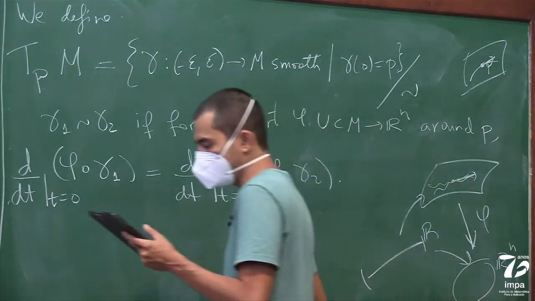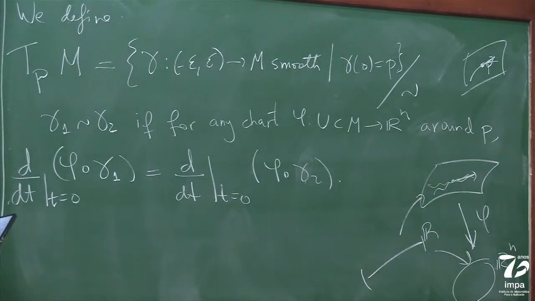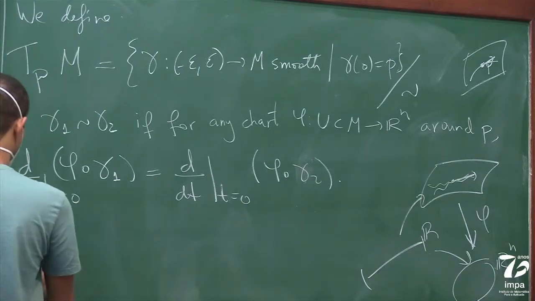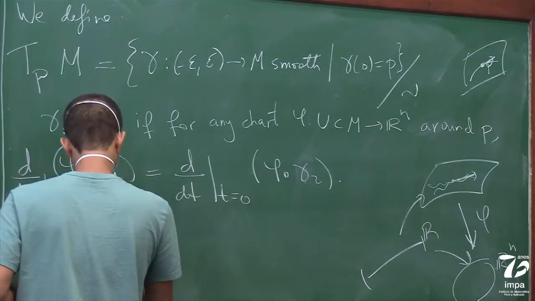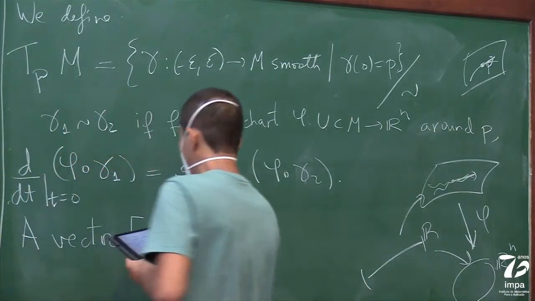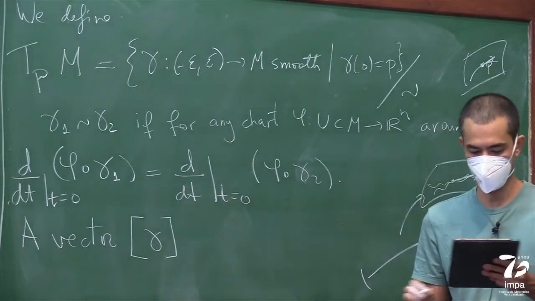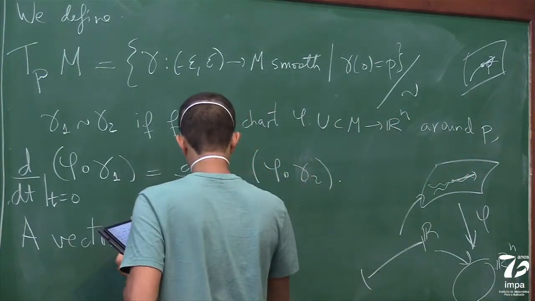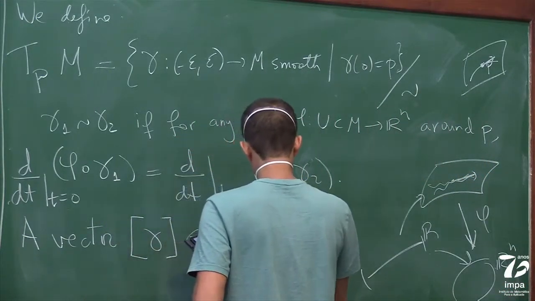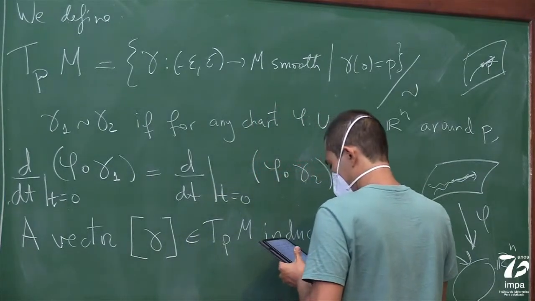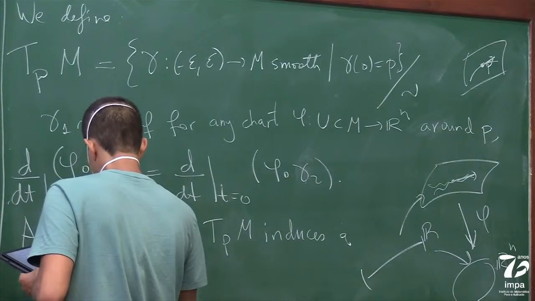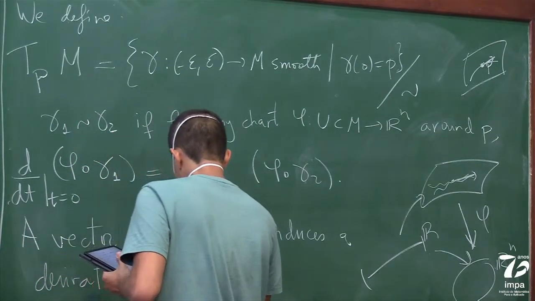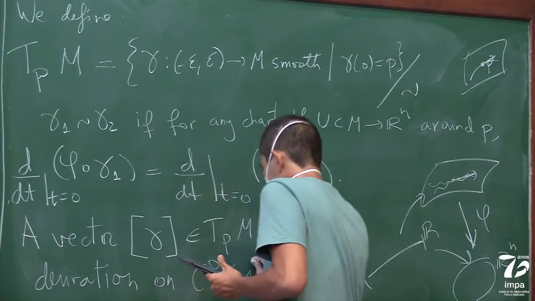And what's interesting is that a vector, so what is a vector? A vector is an element of the tangent space. So a vector, which you can think of as an equivalence class of curves, induces a derivation on the space of smooth functions.